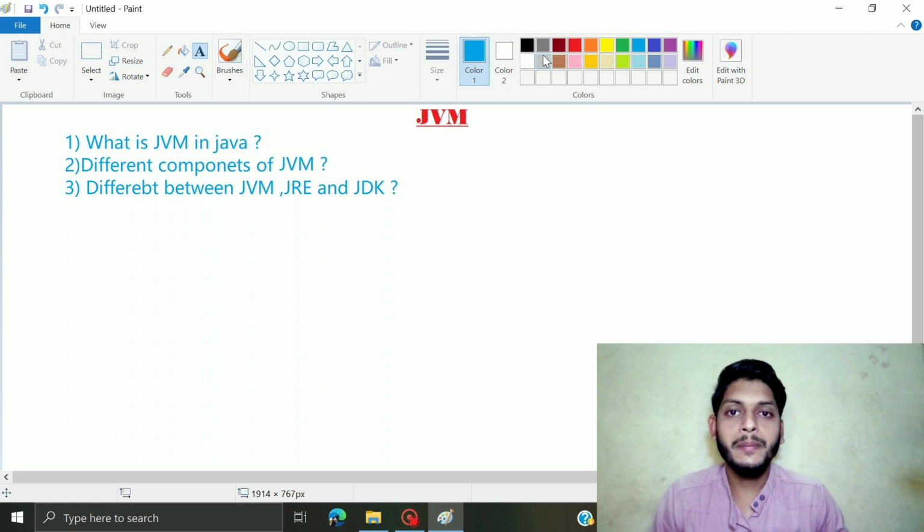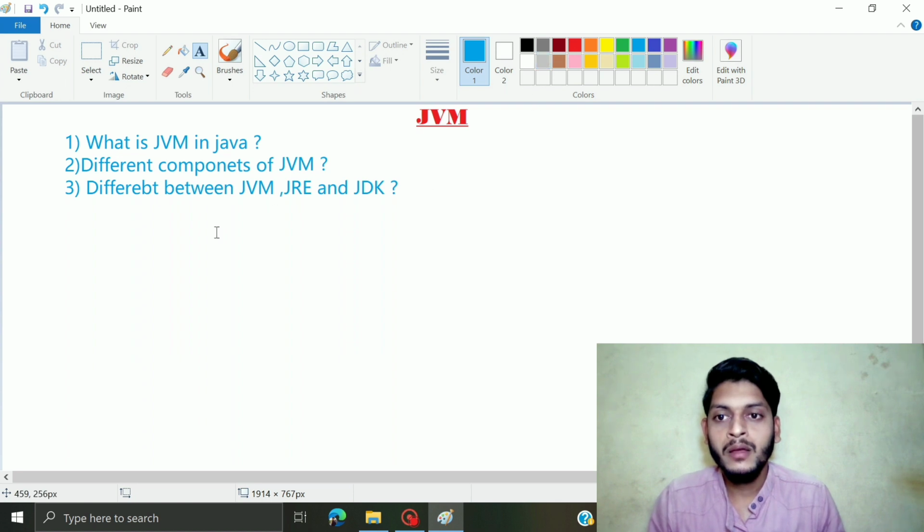So guys, JVM is nothing but a machine, guys, which resides in our computer, and the basic function of JVM is to execute the dot class file, guys. So JVM is going to check whether our dot class file consisting of bytecode instruction is correct or not, guys. If our bytecode instruction dot class file is correct, then it will provide an output. Otherwise, it will provide an error, guys. So this is JVM, guys.